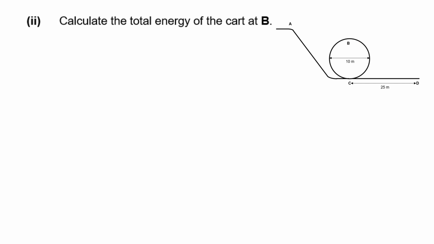Now for the next part, the total energy at B. We already know the kinetic store is 11,250. Now notice I use this value. Why do I use this value? Because we use the intermediate values from previous parts. If I just keep using 3SF rounded off values, eventually all these rounding errors might accumulate and make the final answer very inaccurate. So just the lesson as well, intermediate values are the values to use in your calculations.